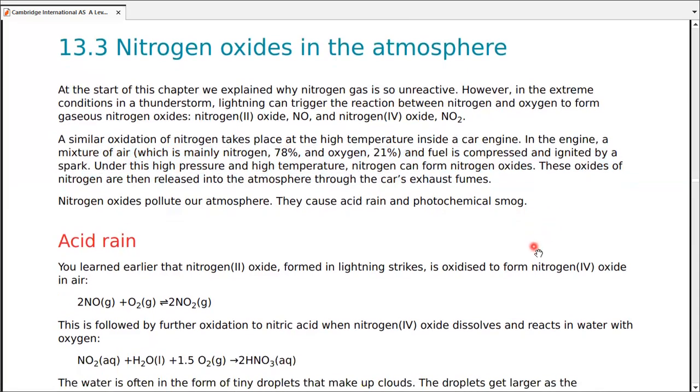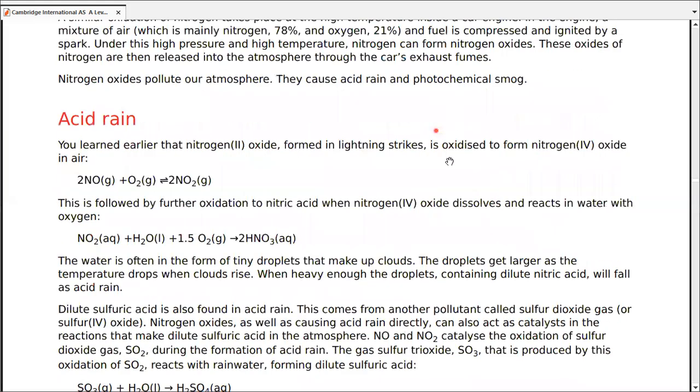Since we usually use fuels in compressed form, we ignite them under a spark. That's mainly the air-fuel mixture: nitrogen, oxygen, and the fuel. Under high pressure and high temperature, nitrogen can form nitrogen oxides. These oxides of nitrogen are then released into the air through car exhaust fumes. They pollute our atmosphere. They cause acid rain. They cause smog, something we have discussed in previous chapters as well as in IGCSE.